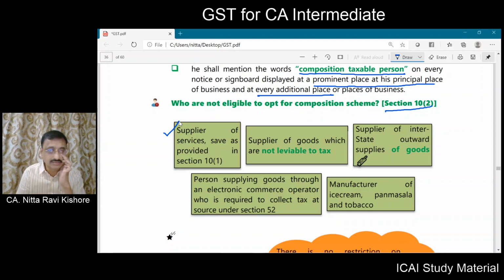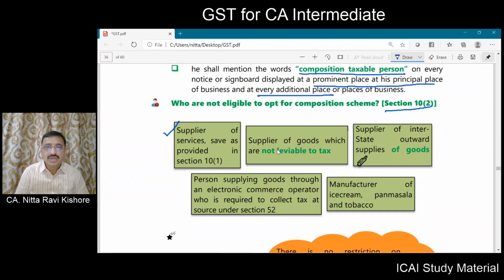Here we have a provision stating that you can provide a small quantum of service, that is 10 percent of the aggregate turnover or 5 lakhs, whichever is higher. But if you are providing service other than restaurant service beyond that, you are not eligible for the composition scheme.